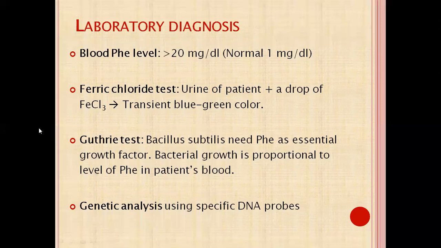Third test is Guthrie's test. In Guthrie's test, we use one bacteria, that is Bacillus subtilis. This bacteria grows more in the presence of phenylalanine. So in case of PKU, there is already increased phenylalanine in the blood, so the bacteria will grow more. And you can also diagnose from genetic analysis by DNA probes.